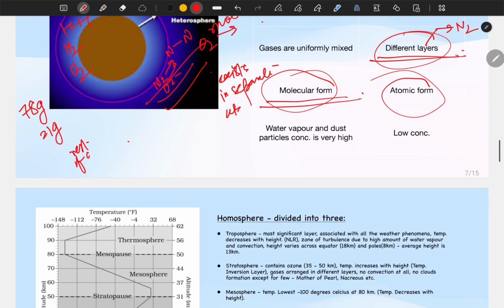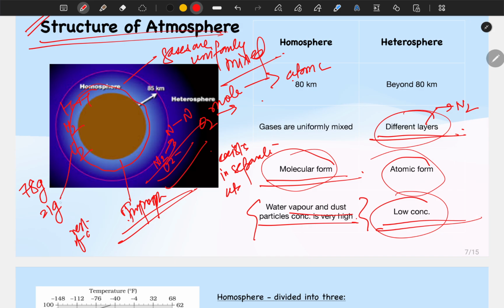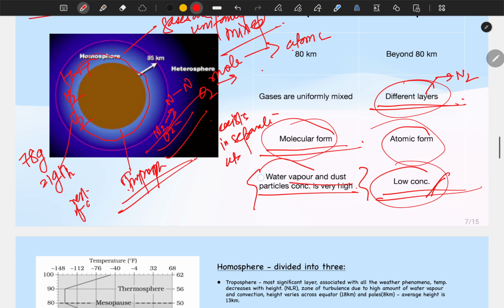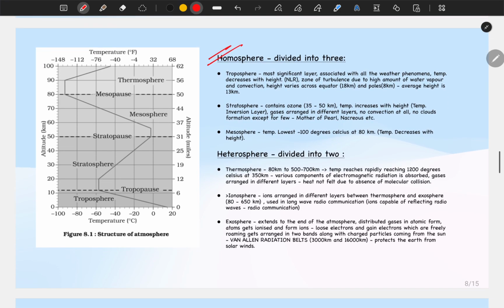Okay, now let's look at the water vapor and dust particle concentration, which is very high in the homosphere. Of course, as I have told you, most of the dust particles and water vapor are confined within homosphere, particularly troposphere only. You may find some amount in higher layers also, but they will be confined to homosphere only. And finally in the heterosphere we have a negligible amount of such material. Now let's look at the homosphere. Now we will see each of these layers in detail. पहला layer है troposphere.